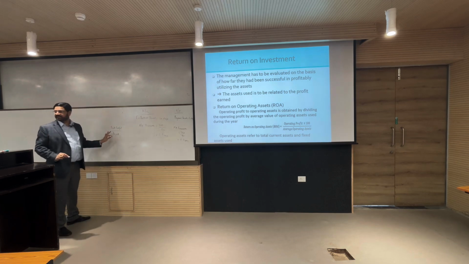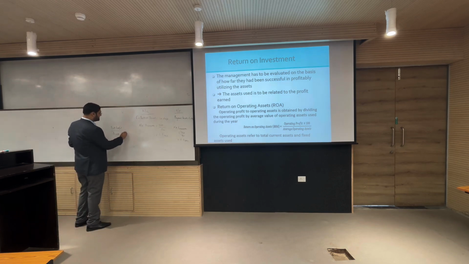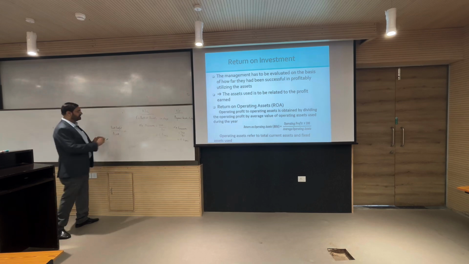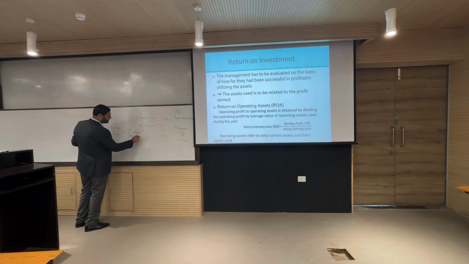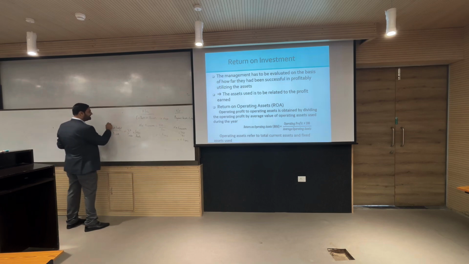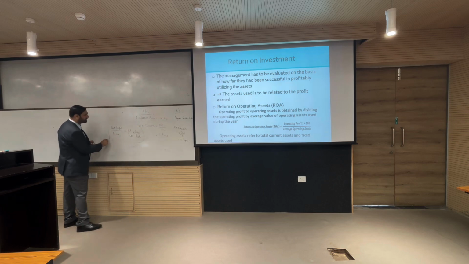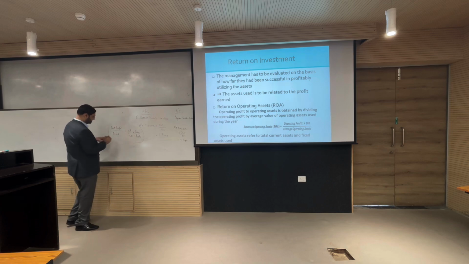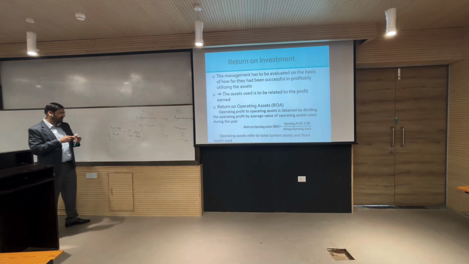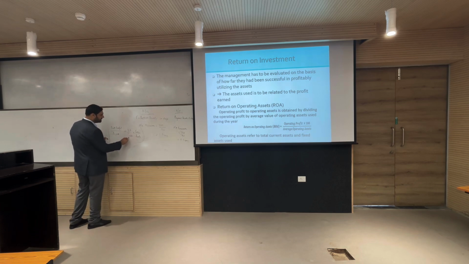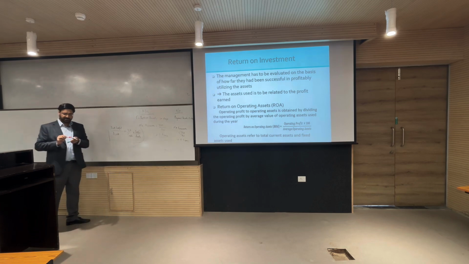This is what return on assets is. And if you see, can I write NP for net profit? So, I can write it as NP by sales into sales by assets. Do you see this? Sales will cancel each other out. Do you see what I am saying?